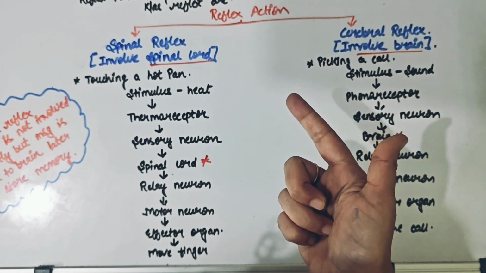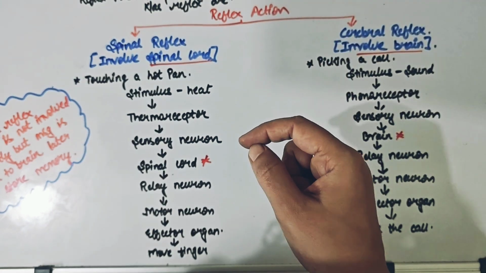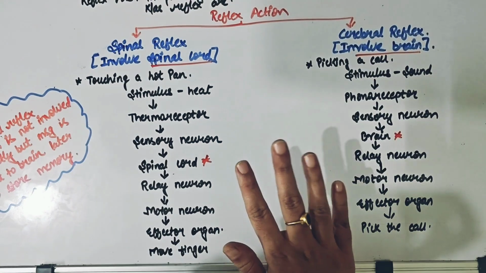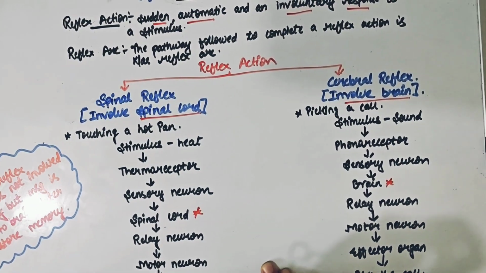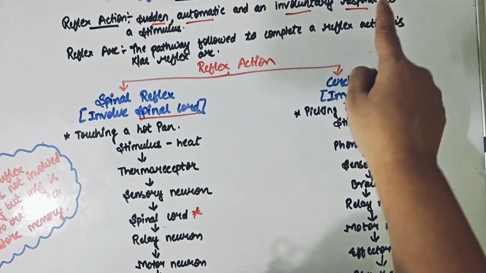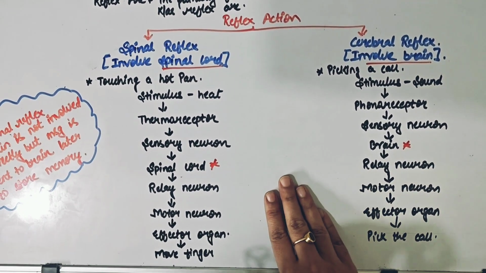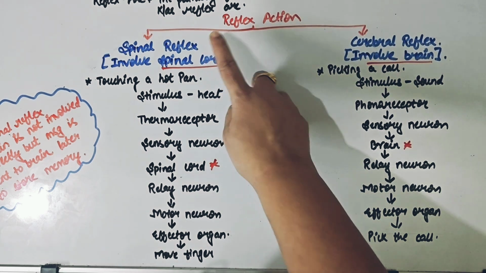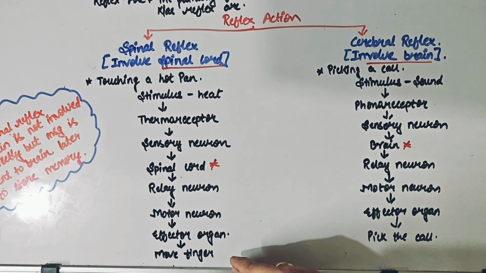What happens normally when we touch any hot utensil? We don't think. We will not keep the hand touching it and think, okay, shall I remove the hand, okay, I'll remove it after 5 minutes. No, we won't do that. We'll quickly take the hand back, because as we discussed, this is an automatic and involuntary response that our body shows. So if we are talking about reflexes involving the spinal cord, what is the pathway that happens? Let us see that.